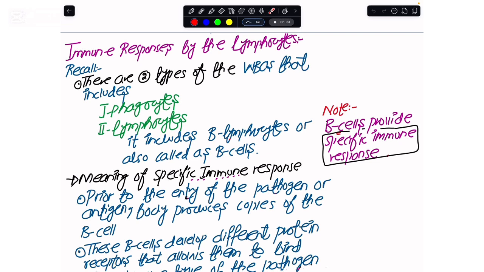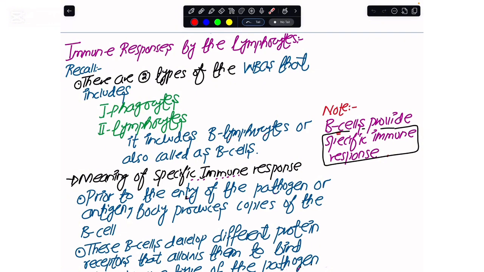But before I go, you have to see that these lymphocytes are also called B lymphocytes or B cells, and among them we have plasma cells and memory cells. Before I proceed with the detail of the primary and secondary immune response, keep in mind that these B cells give a specific immune response.